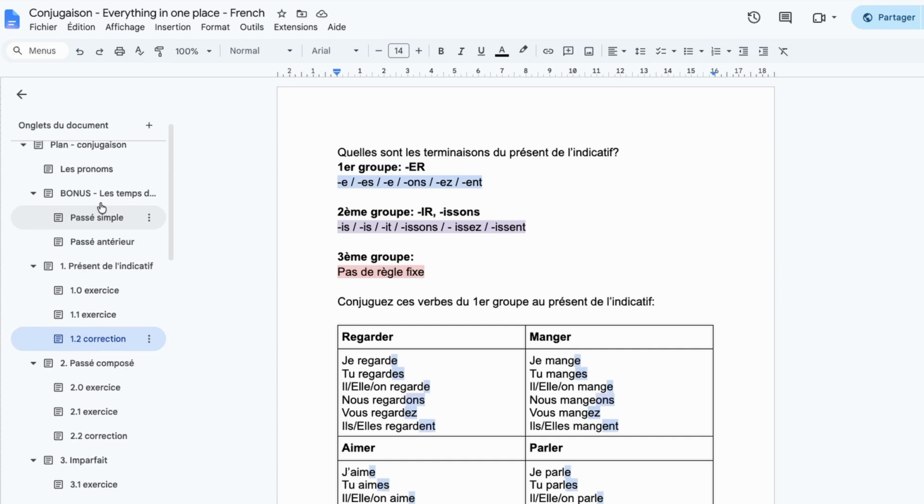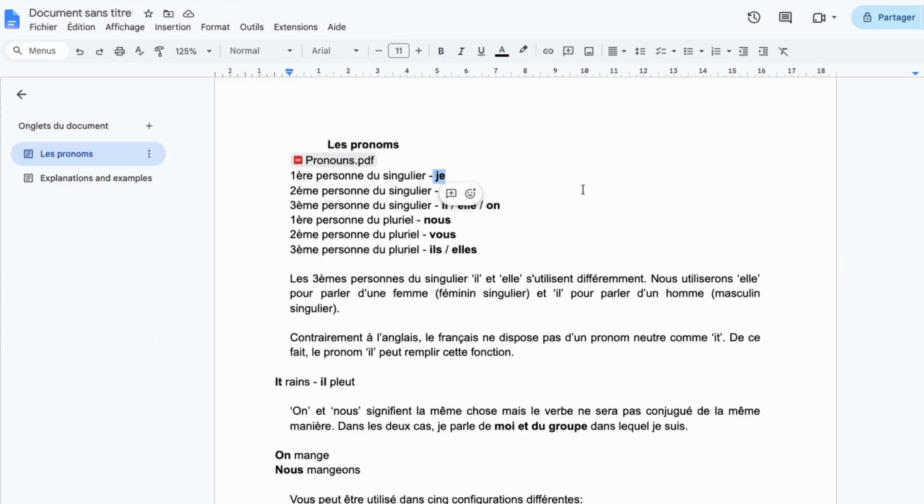So today we are covering the pronouns. The first one, the first person of the singular, is je. The equivalent in English would be I. I am watching TV. Je regarde la télévision. It will always be this pronunciation, je.